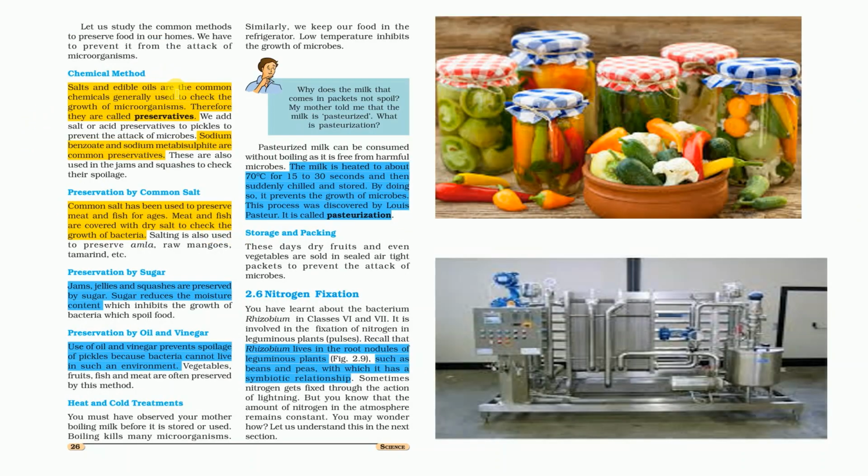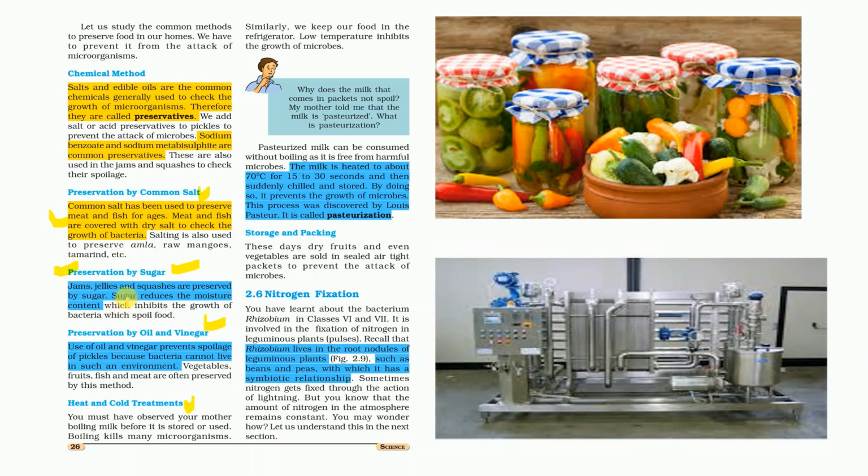Now, the chemical methods of food preservation are by salt, by sugar, by vinegar, and the physical method is with heat and cold treatment. So, preservation by common salt: as we see, meat and fish are preserved with the help of common salt for a long period. Salting is also used to preserve amla and raw mangoes.